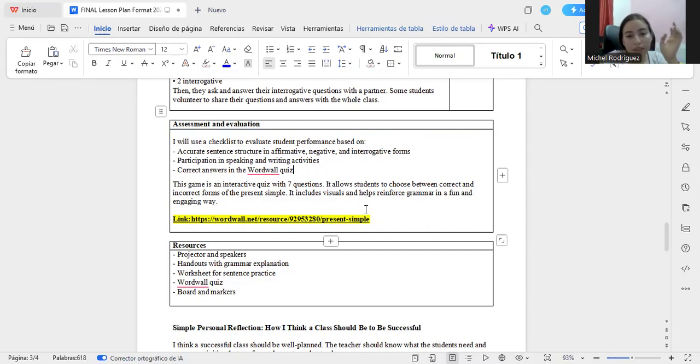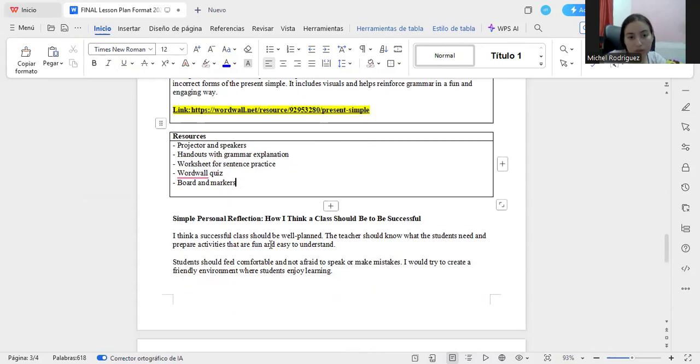Now, this is the explanation of the game. This is going to be done with seven sentences. They need to choose correct or incorrect. Well, I explained that before, but this is the Spanish, and this is the lane of the game and the resources that I need.